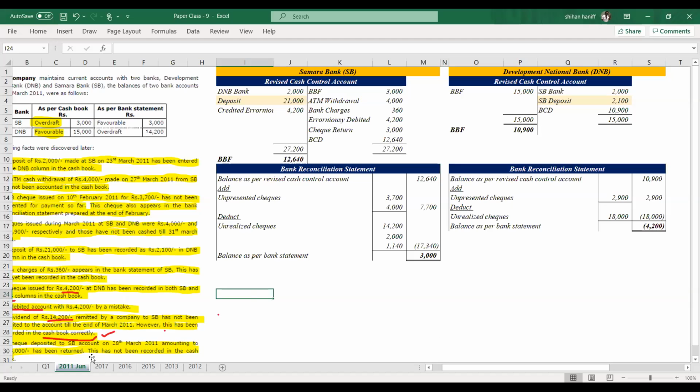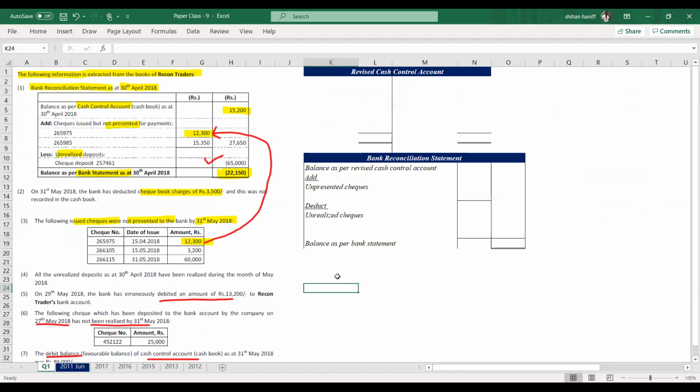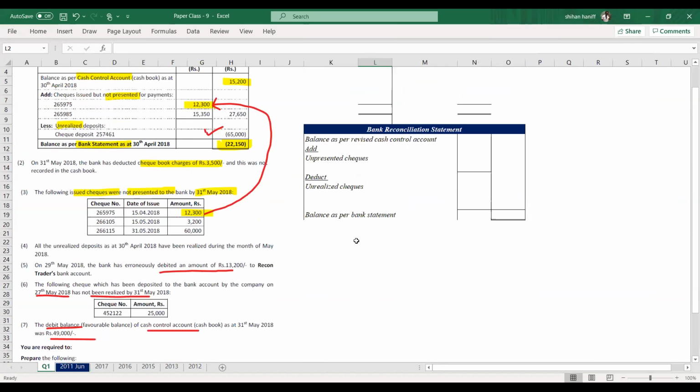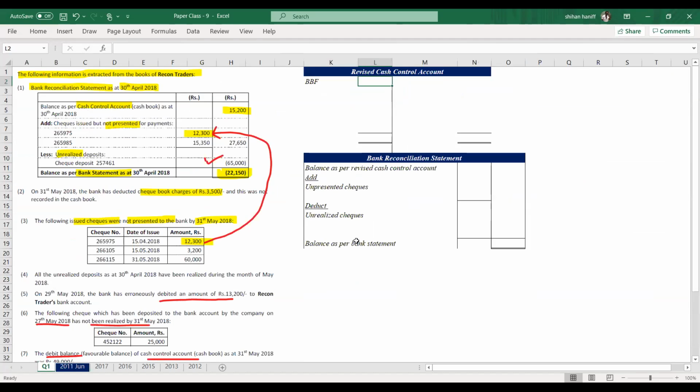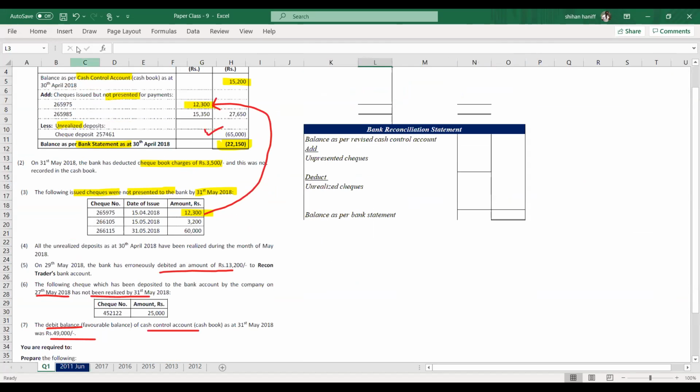Okay. Then the next question. What is the opening balance of the revised cash control account? The opening balance of the revised cash control account is 49,000, which is given at the bottom of the question.